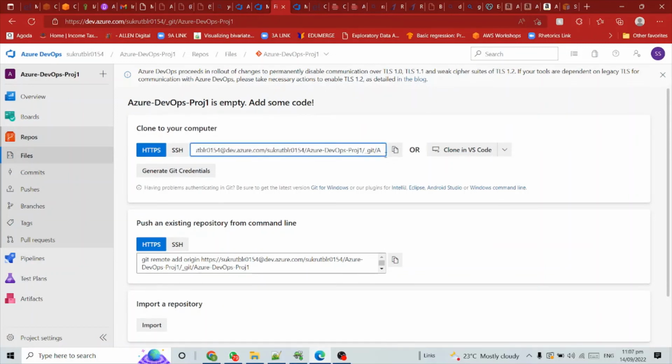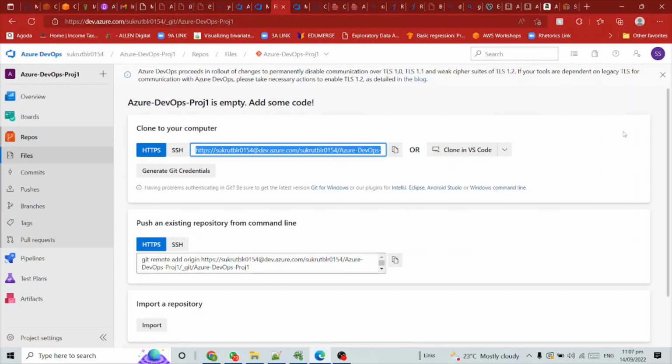We need to clone to your computer, and then we will work on these codes. For this small session, I just want to show you how to create the project and how to create the organization.